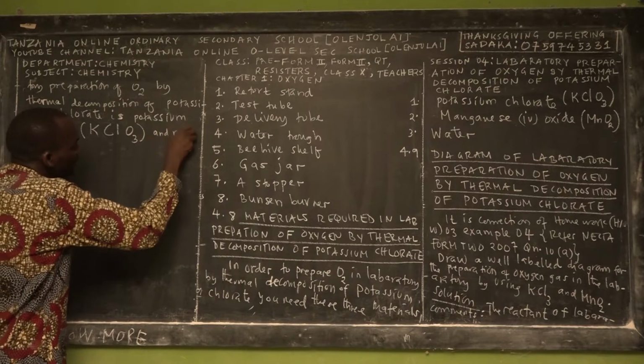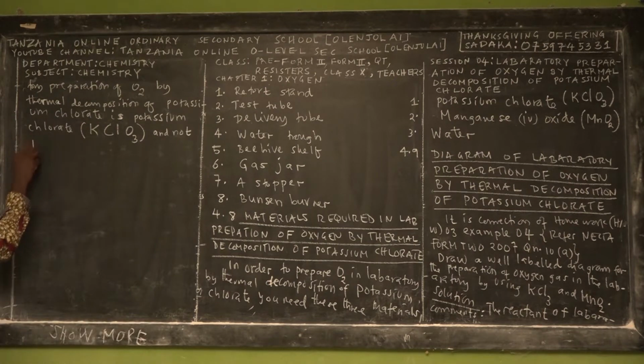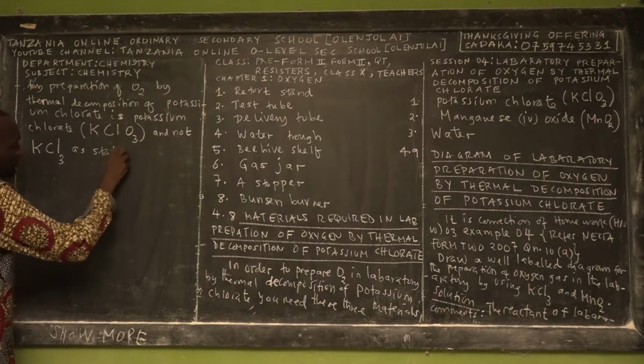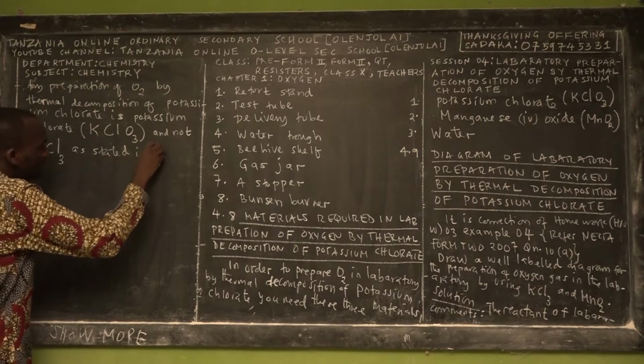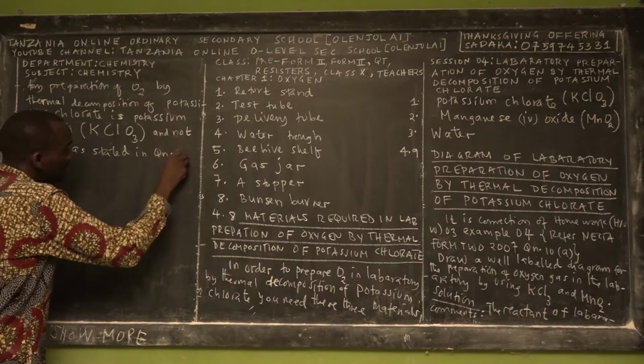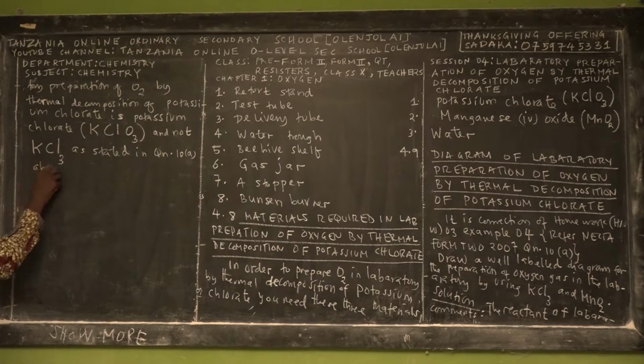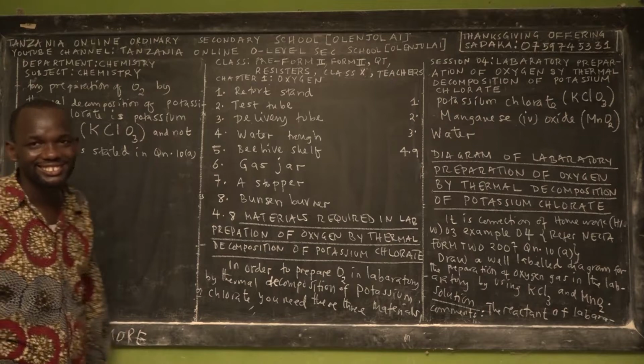And not potassium chloride. And the teachers who will mark the next exams will be surprised. This is called potassium chloride, as stated in question 10A above. So that is your comment that you have to start with.